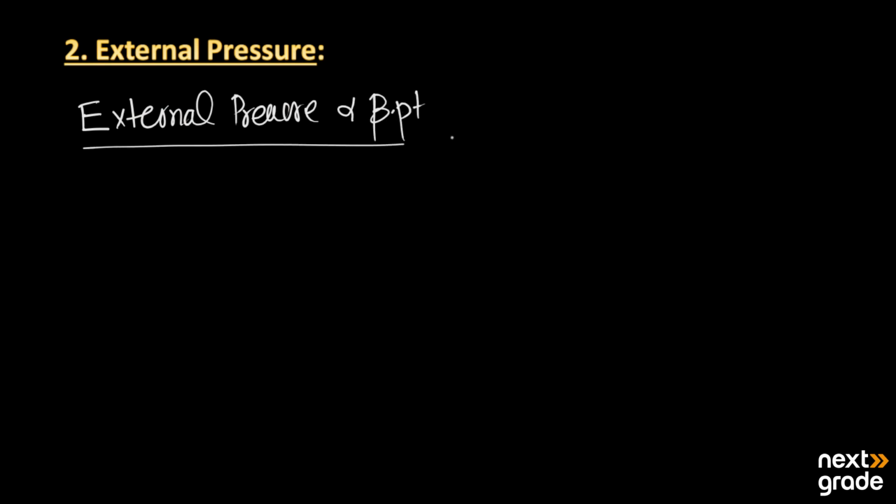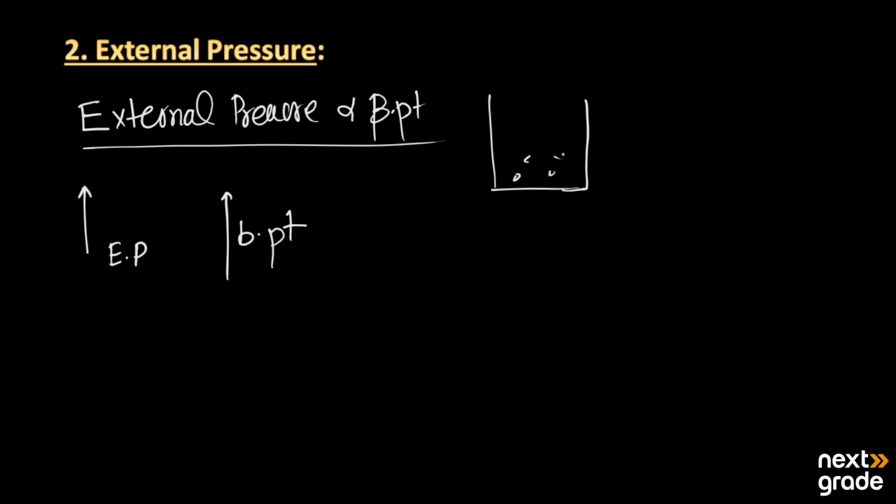It means when we increase the external pressure, then the boiling point of the liquid also increases. Because by the definition, we know that boiling point is the temperature at which the pressure exerted by the vapors of the liquid becomes equal to the external pressure. So, if the external pressure is high, then there must be the requirement of more vapors. And when there are more vapors and the external pressure is high, then the boiling point will also be high.